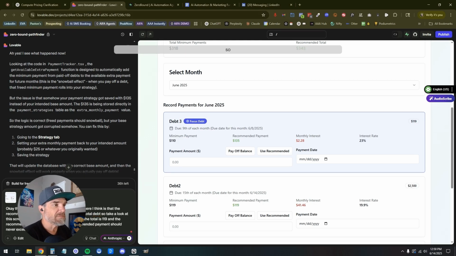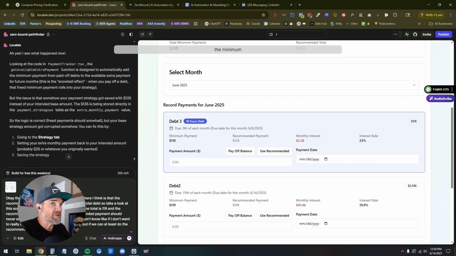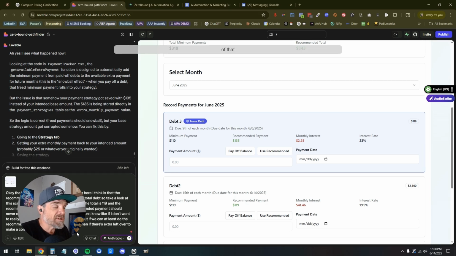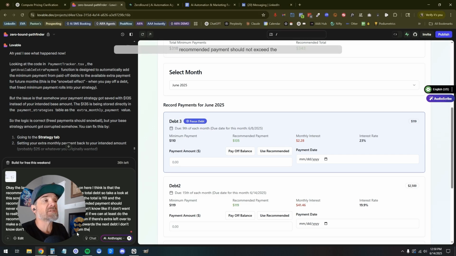So yeah, I don't know. I don't want to really complicate things or break your brain, but if we can at least do the recommended payment of the minimum, and then if there's extra left over, make a comment to apply the balance of that towards the next debt. I don't know. Don't overcomplicate it, but at a minimum, the recommended payment should not exceed the debt balance.